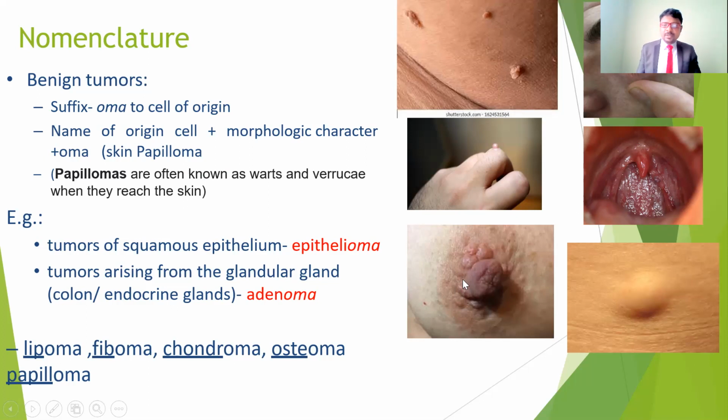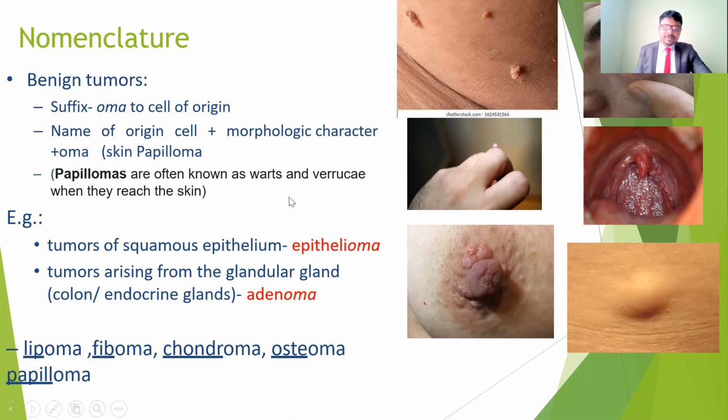So many places may be affected. These are some examples of benign tumors, and they don't give much complication, but if one is inside the eye or the mouth, it may cause complications.